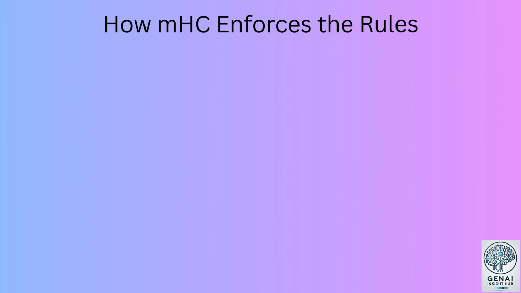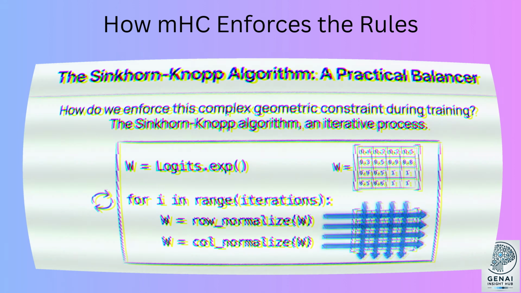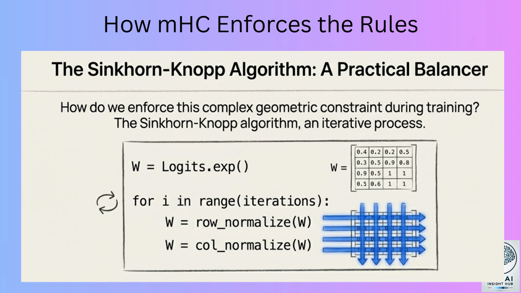How MHC enforces the rules. MHC uses a famous algorithm, the Sinkhorn-Knopp algorithm. What it does: takes any matrix, makes all values positive, normalizes rows to sum to 1, normalizes columns to sum to 1, repeats this many times. Result, a perfect doubly stochastic matrix, so every residual mixing step is forced to behave.